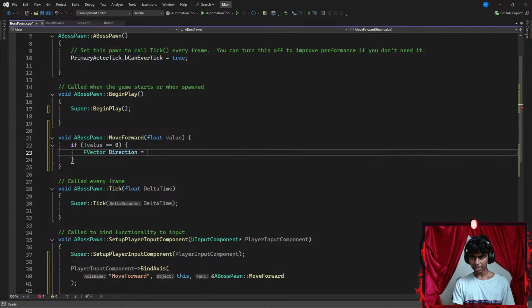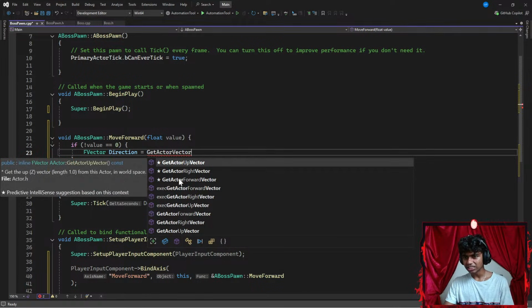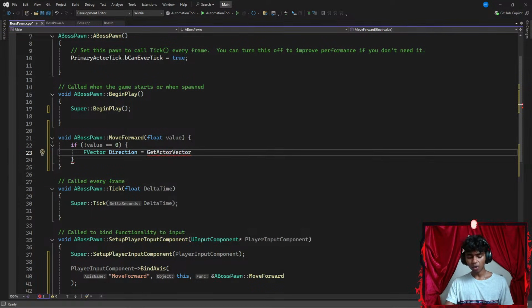That is going to be equal to my get actor forward vector. I think it was called something like GetActorForwardVector. There we go. So I get my actor's forward vector while he's facing in front. Once I'm done with this, I'm going to go with the parentheses, and I'm going to end that with a semicolon as well.